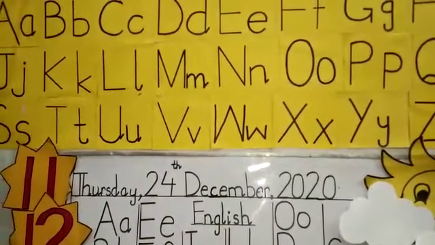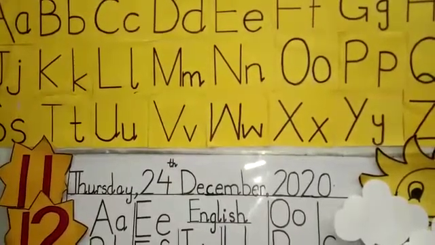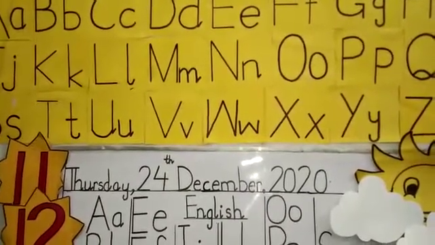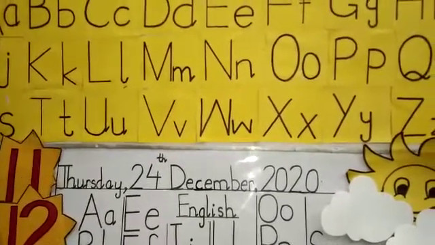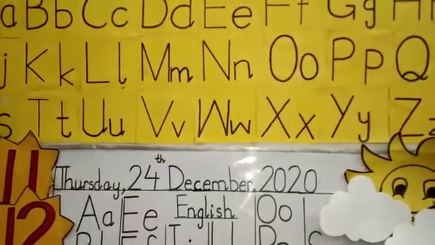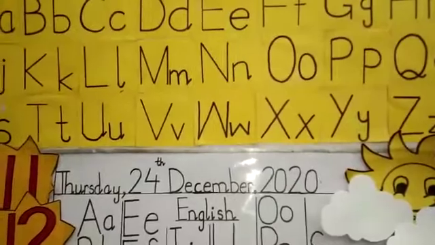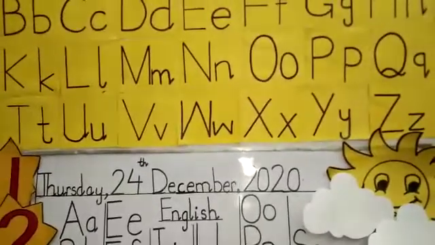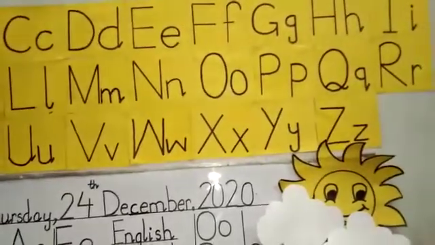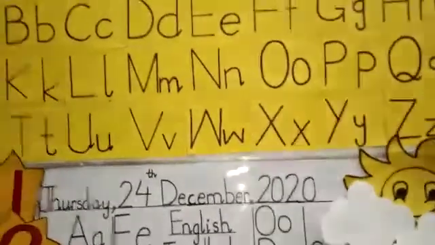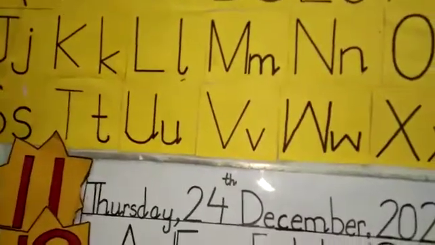L is for lion, lion. M is for monkey, monkey. N is for no, no. O is for octopus, octopus. P is for pear, pear. Q is for question, question. R is for rain, rain. S is for sun, sun.